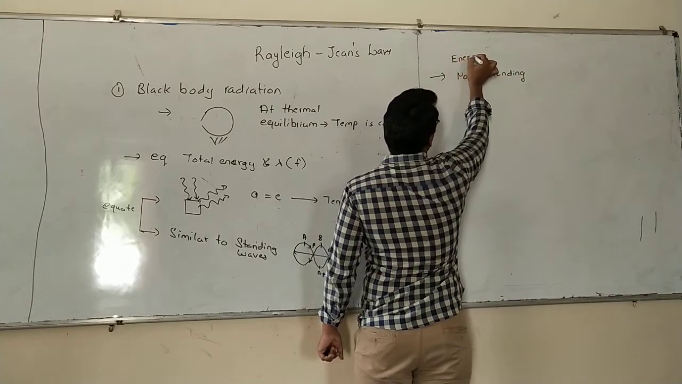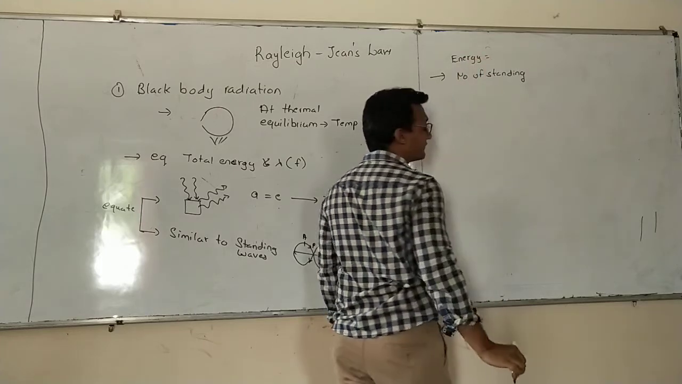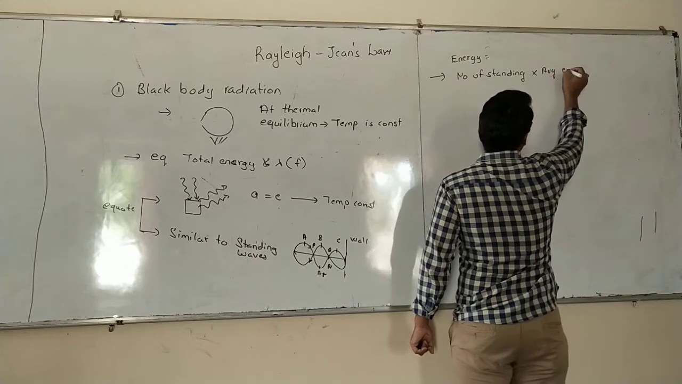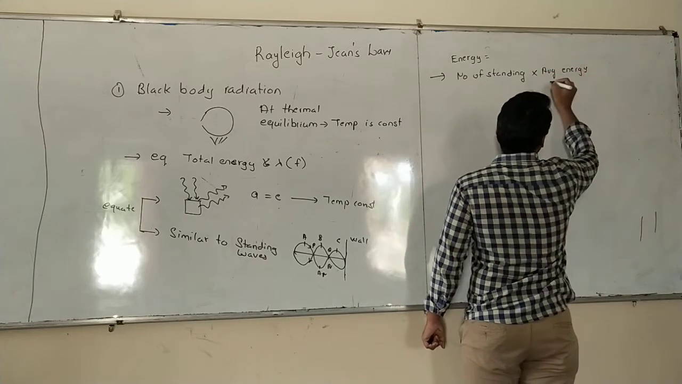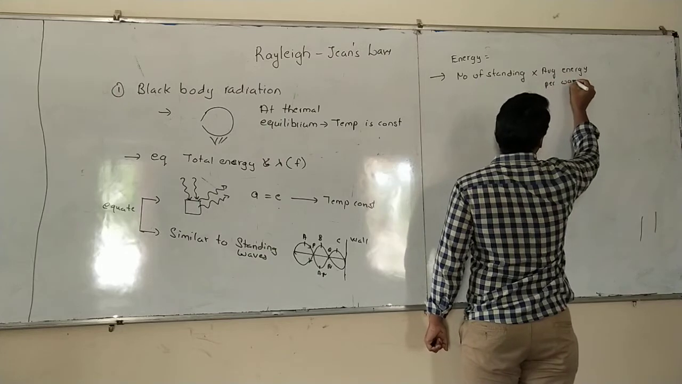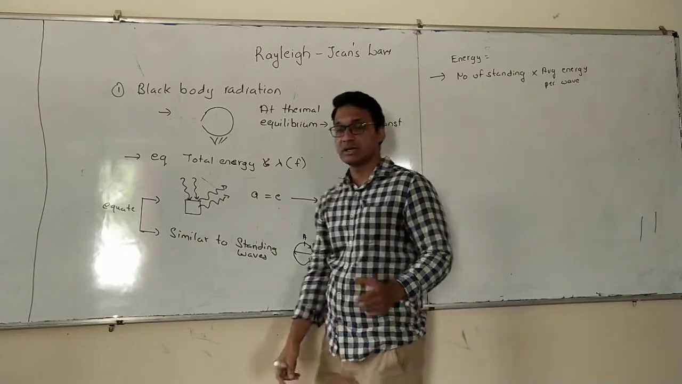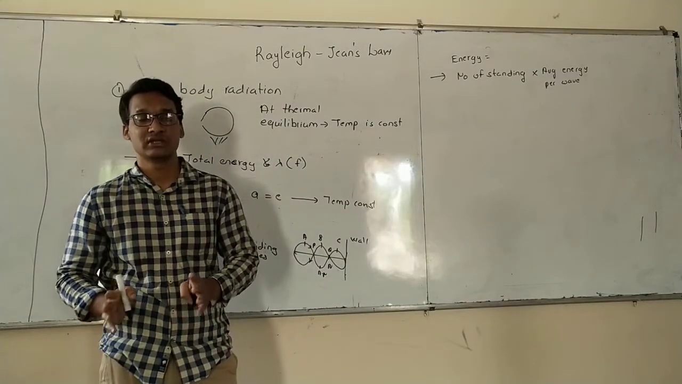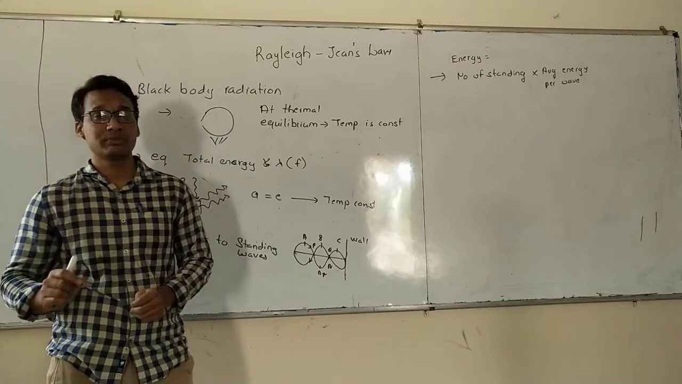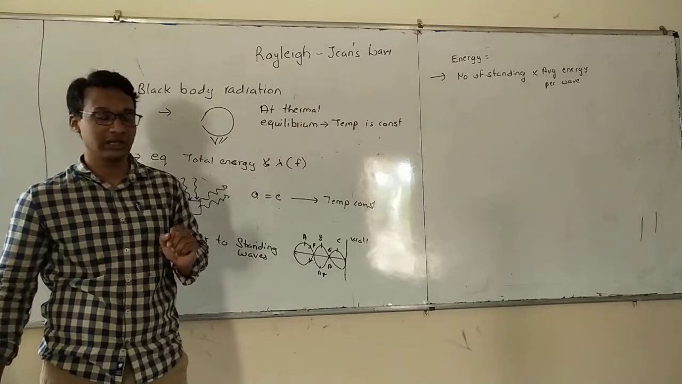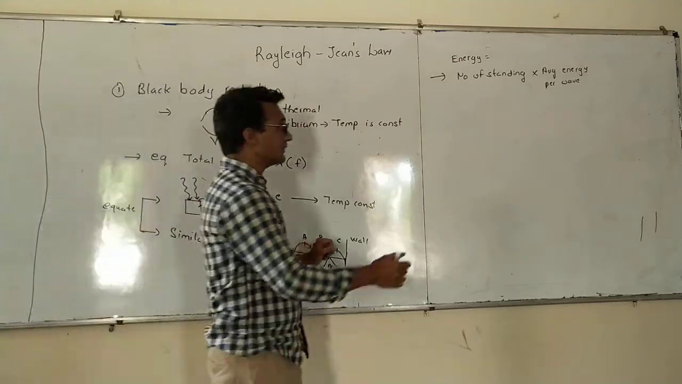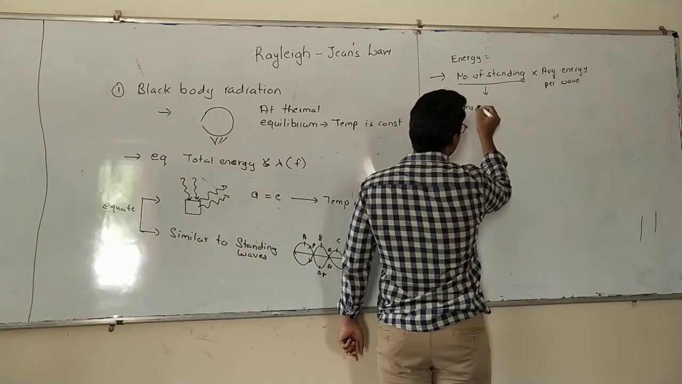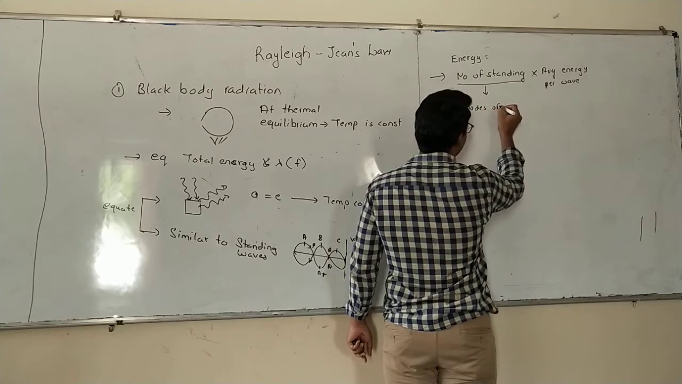To find the equation for energy, we will have to find number of standing waves and multiply that with average energy per wave. If we find these two factors, that is number of standing waves, and multiply that number of standing waves, that is total number, with average energy per wave, we will get the total energy. Now, this number of standing waves is also called as modes of vibration.